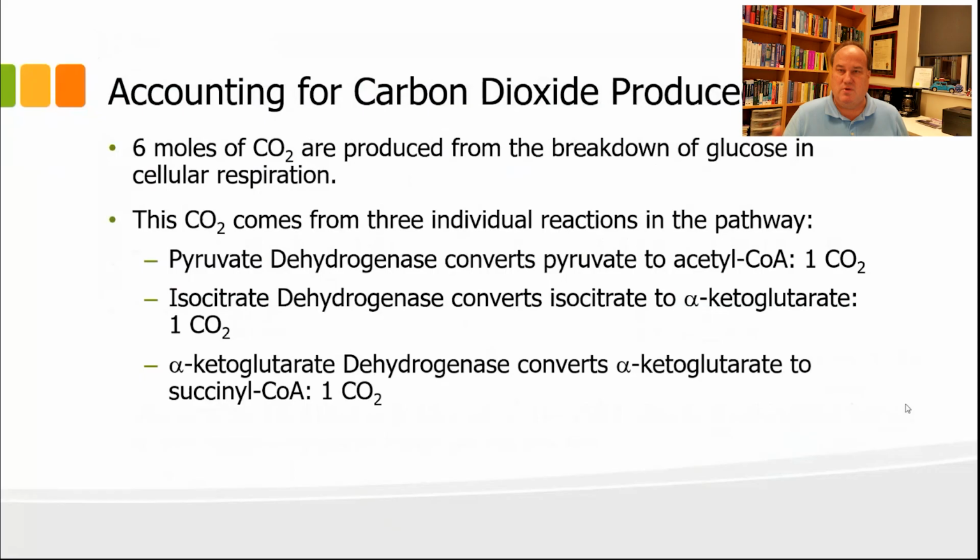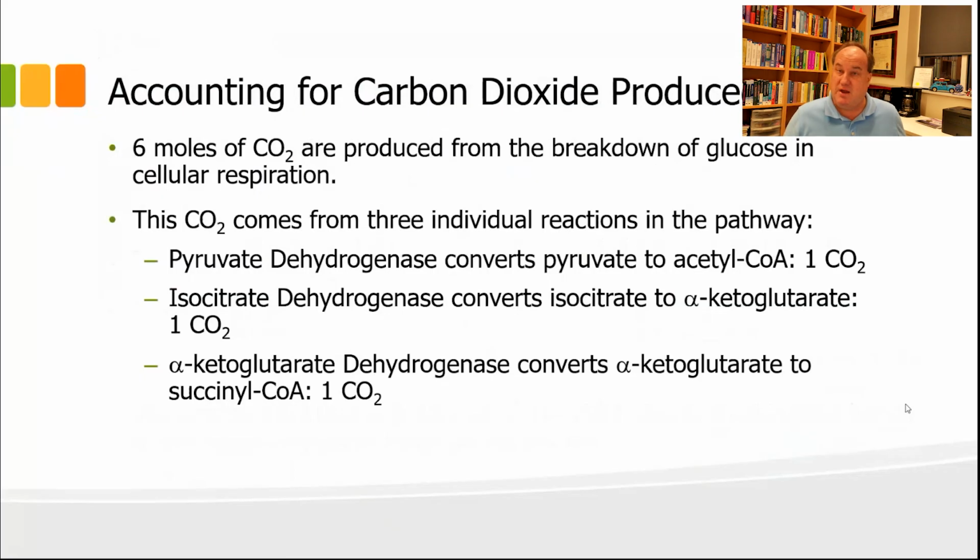Well, what we also have to consider is that when we break down glucose to pyruvate in the glycolysis reaction, pyruvate is 3 carbons, glucose is 6 carbons, right? So we're going from 6 to 3 carbons. Glycolysis includes an aldolase reaction that splits the glucose from a 6-carbon carbohydrate to 2 3-carbon molecules.